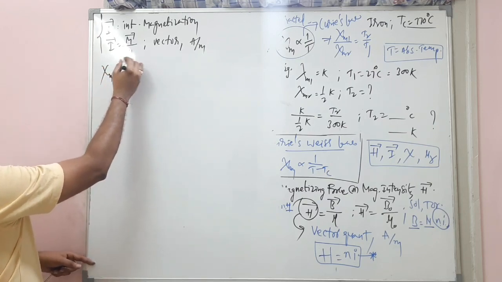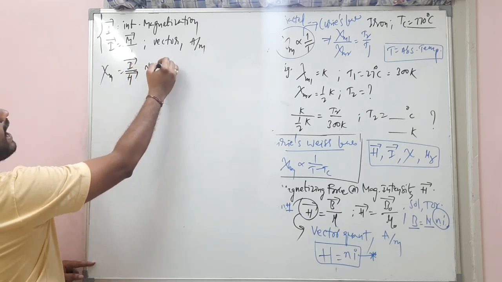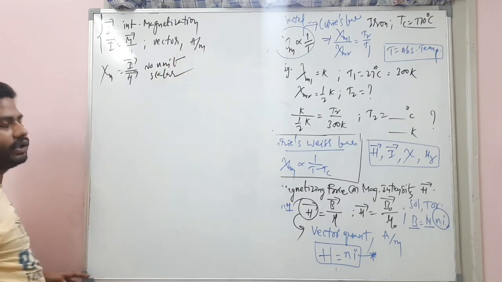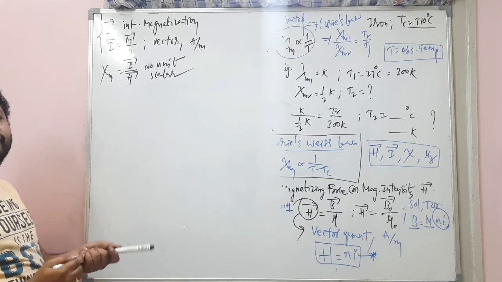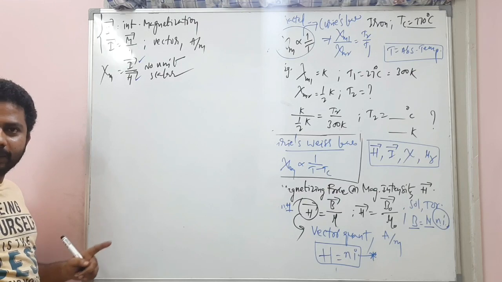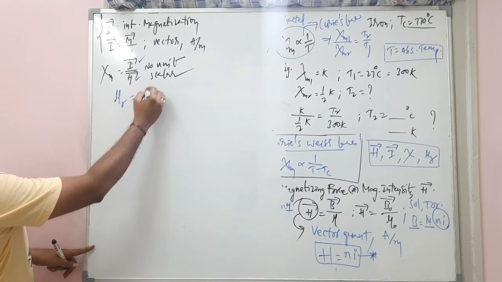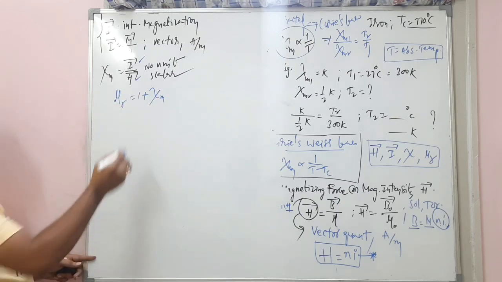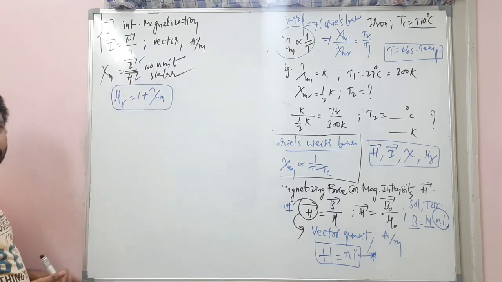Now my dear students, there is a concept called psi, that's called magnetic susceptibility, which is equal to I bar divided by H bar. This has no unit and it is a scalar quantity, because it's just the ratio of your I bar and H bar. Clear? Now, mu r is equal to 1 plus xi m. This is a relation between relative permeability and susceptibility.